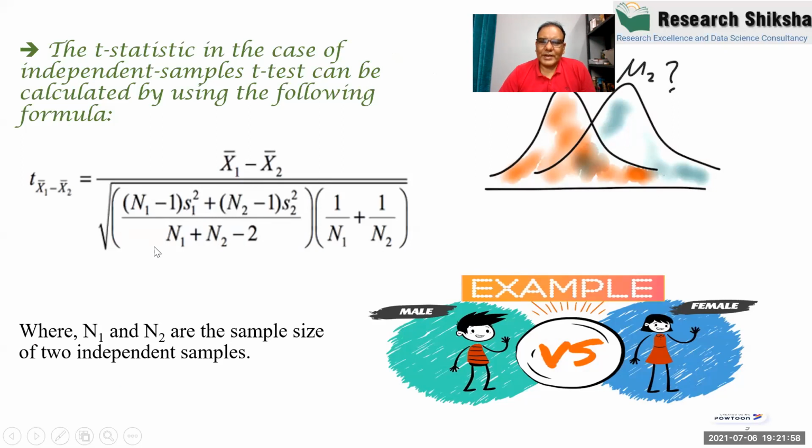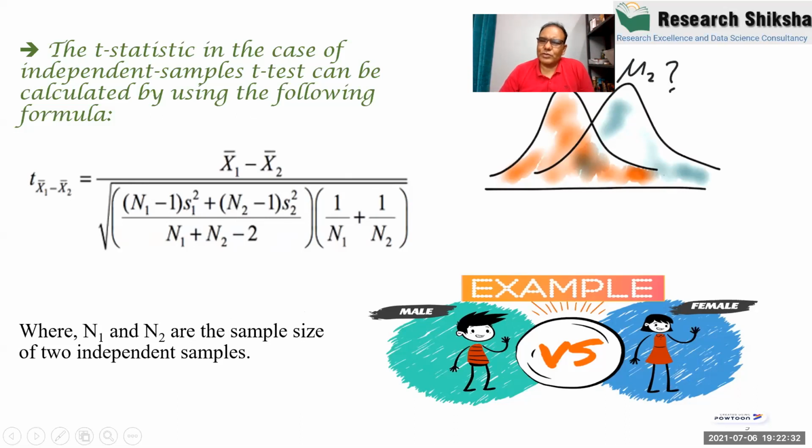So the denominator represents the combined standard deviation. There are different cases, when sample sizes are the same or standard deviations are the same, and then this formula reduces to a smaller formula. Otherwise, this is the total formula of the t-test, because we are comparing two groups.